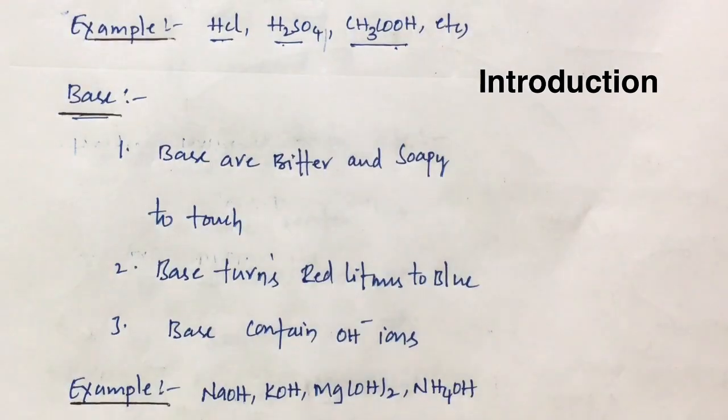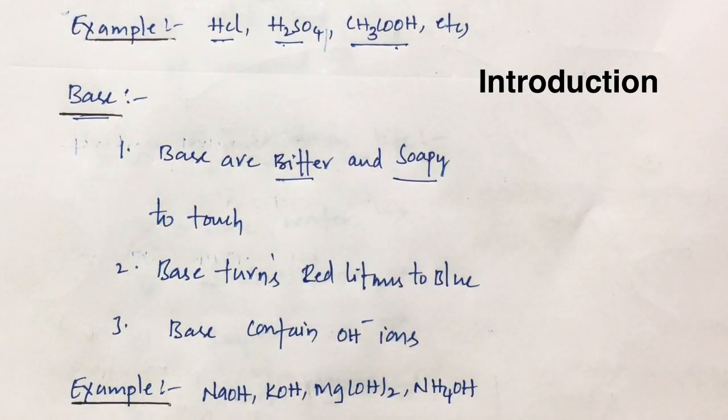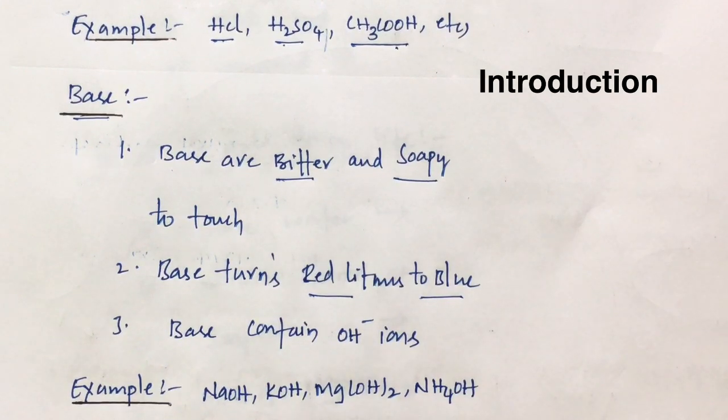Bases are substances which are bitter and soapy to touch. They turn red litmus to blue. And all bases contain OH minus ions, hydroxide ions. Examples of bases are NaOH, KOH, Mg(OH)2, NH4OH.